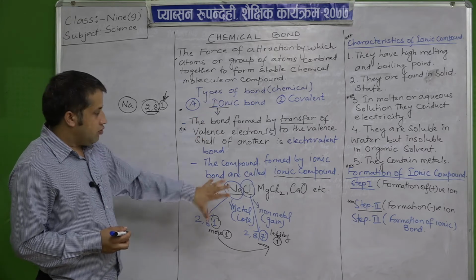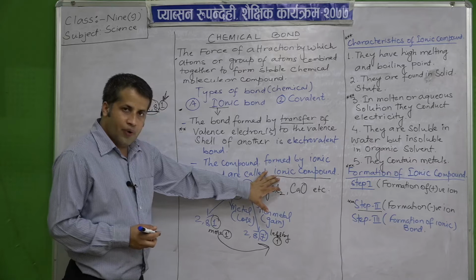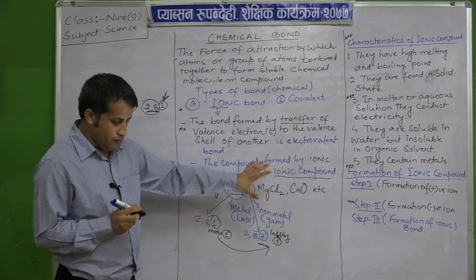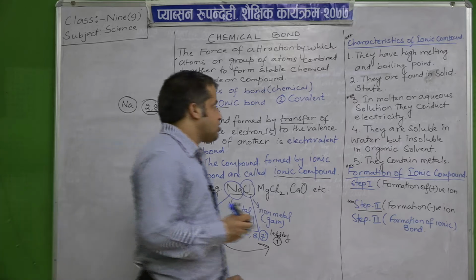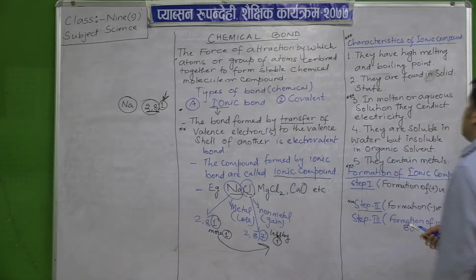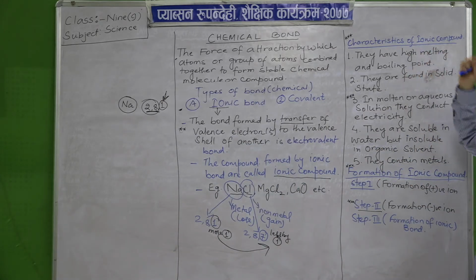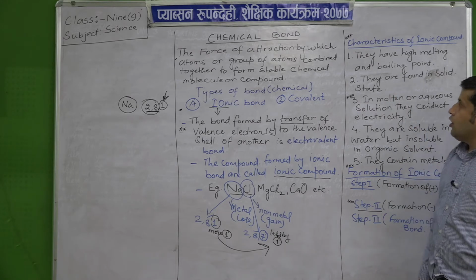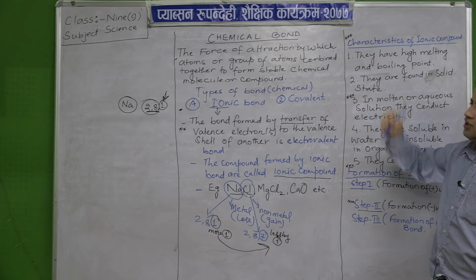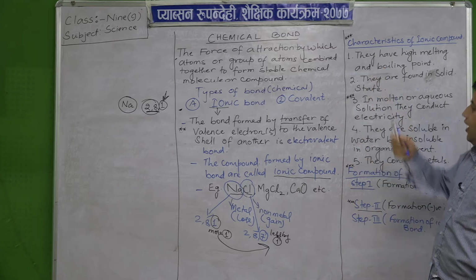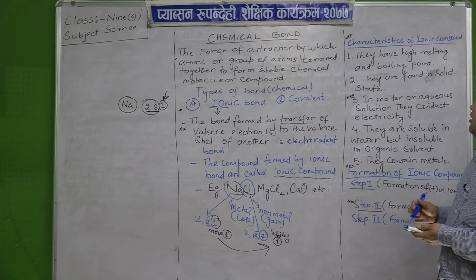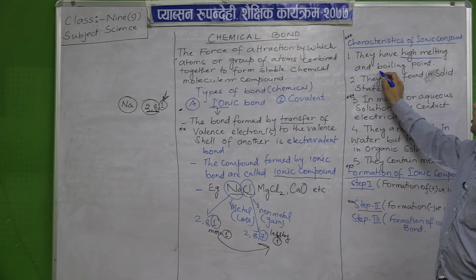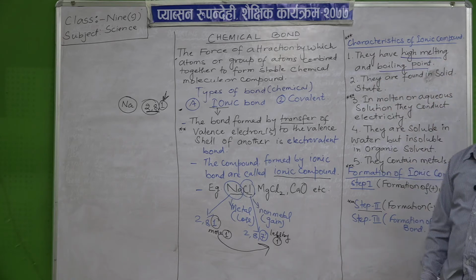Now let us study about the characteristics of ionic compounds. Understand? Just now we have studied that the compounds which are formed by ionic bonding are known as ionic compounds. Now let us move to the characteristics of ionic compounds. The first characteristic is they have high melting and boiling point.